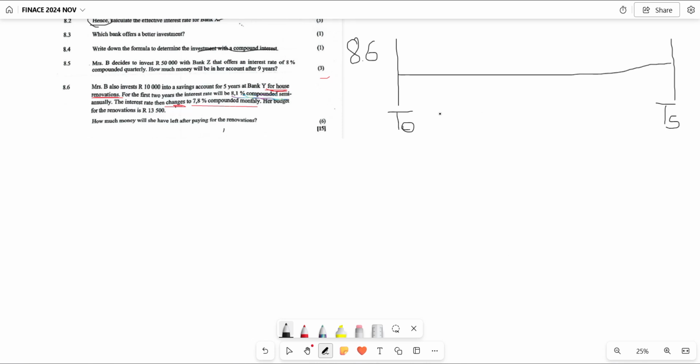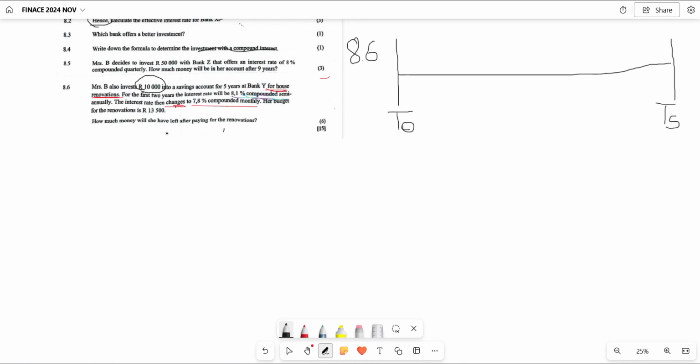Now, after indicating T0 all the way to T5, you come to the amounts that are there in the statement. We have read this statement clearly. The only amount that will be invested is this amount. There was no further deposit or amount taken out of this investment. Therefore, the only amount invested initially is 10,000 rand.